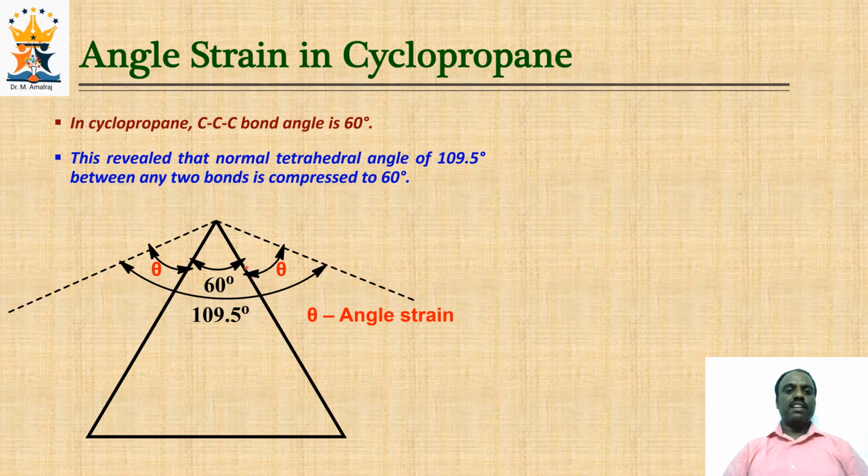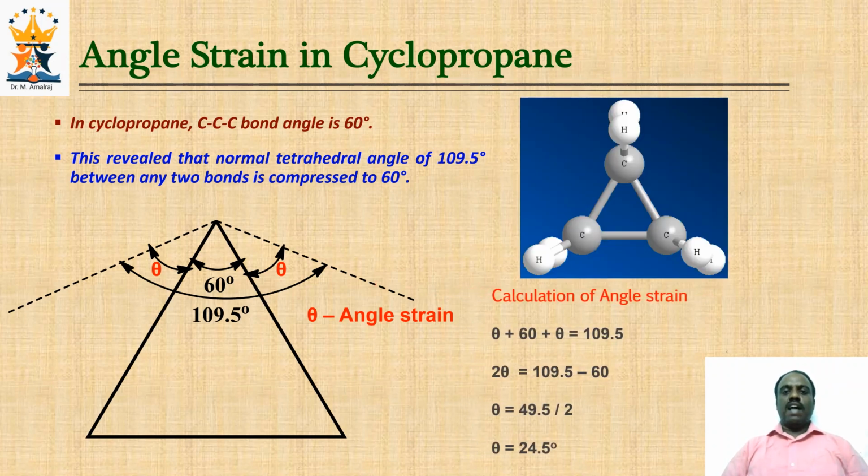In an equilateral triangle, the bond angle is 60 degrees, and this is much smaller than the normal tetrahedral bond angle of 109.5 degrees, and hence this imposes a considerable strain, called the angle strain, on cyclopropane. Thus the bonds of carbon atoms in cyclopropane become weaker and hence it is highly reactive.